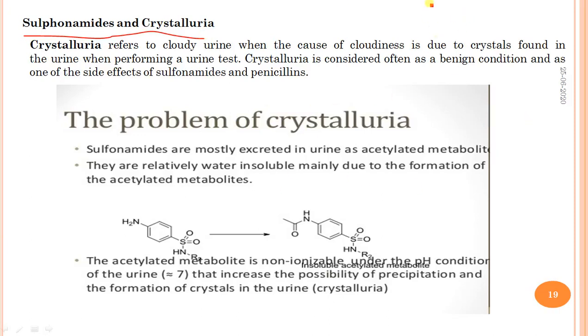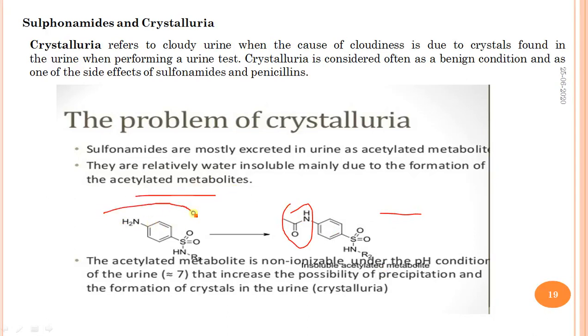Why is it a side effect of sulfonamides? It causes crystalluria because sulfonamides are mostly excreted in urine as acylated metabolites. They are relatively water insoluble, mainly due to the formation of these acylated metabolites.